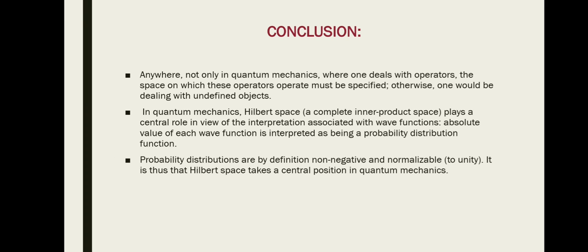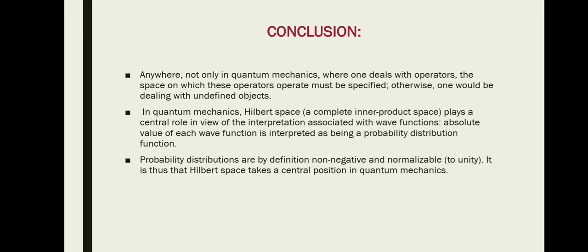The probability distributions are defined as non-negative and normalizable. It is thus that the Hilbert space takes the central position in quantum mechanics. So this probability distribution cannot be negative and it is normalizable, which means the total probability can be equal to unity. Thus this Hilbert space acts as the central position in quantum mechanics.